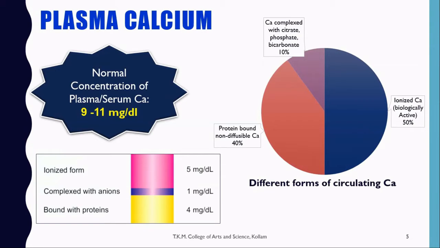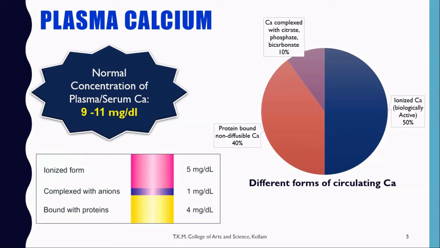The normal concentration of serum calcium is 9 to 11 mg per 100 ml. There are different forms of circulating calcium, like ionized calcium. These are the biologically active form. 50% of the circulating calcium is ionized calcium. 40% of the circulating calcium is protein bound and non-diffusible, whereas 10% is complexed with citrate, phosphate, bicarbonate, etc.